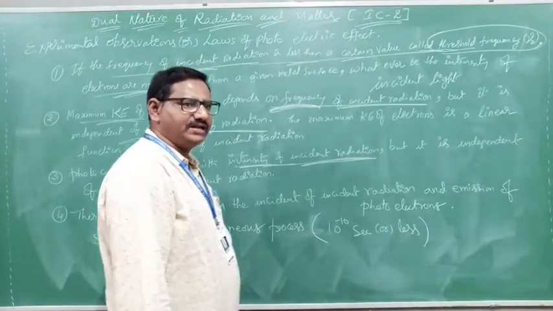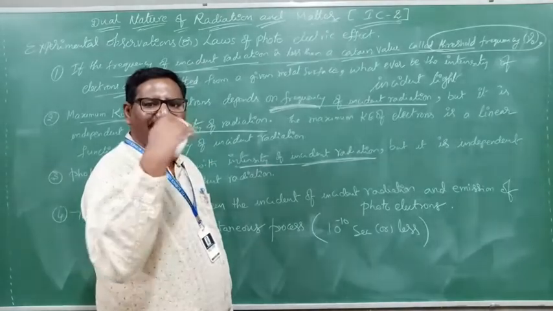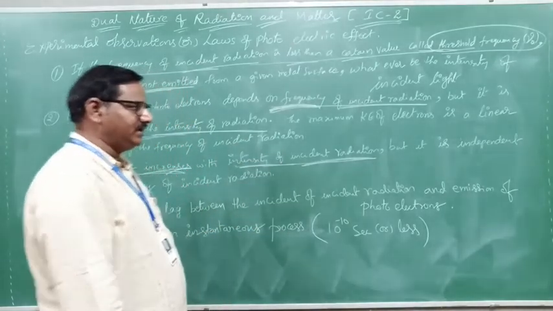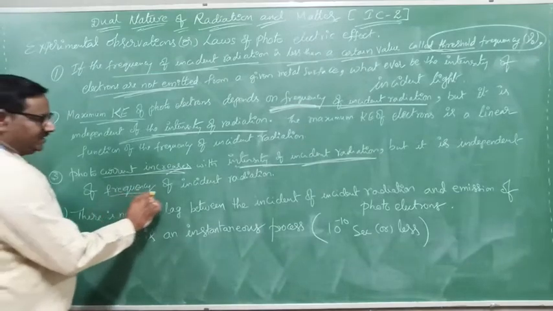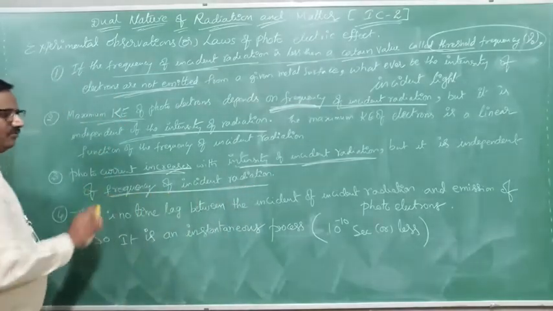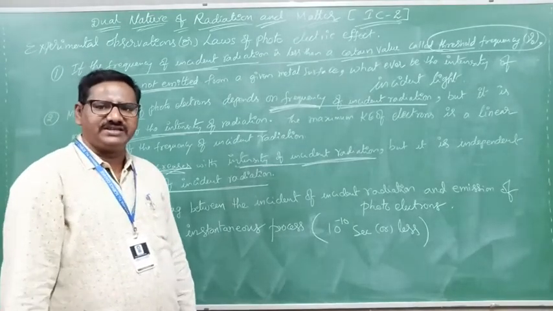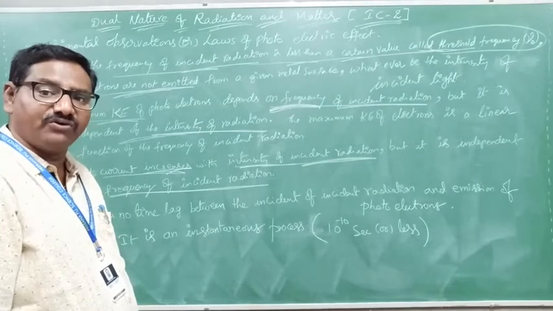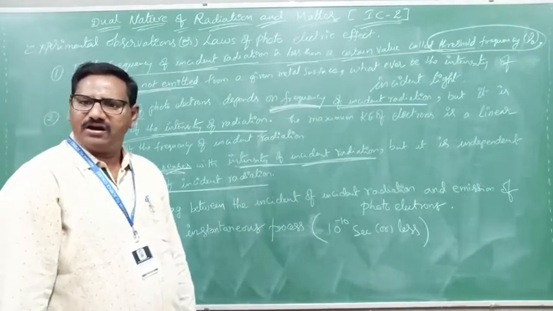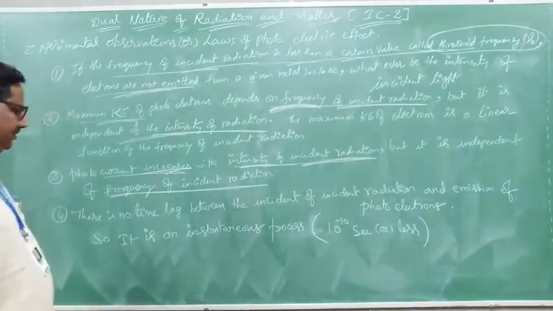If capital I increases, small i also increases. It is independent of the frequency of incident light. Photocurrent does not depend upon frequency. If frequency increases, the kinetic energy of photoelectrons increases, not the photocurrent, as we already discussed many times.